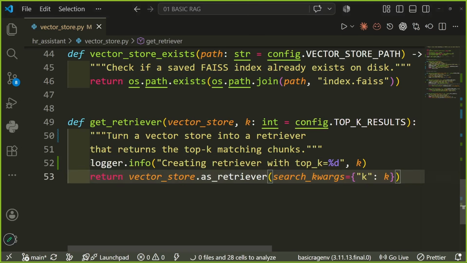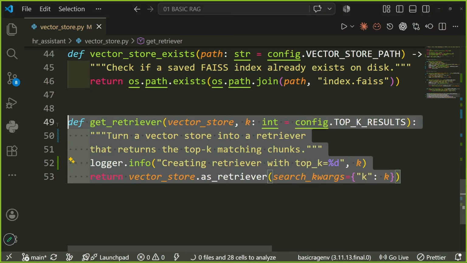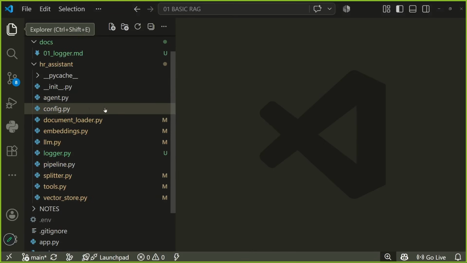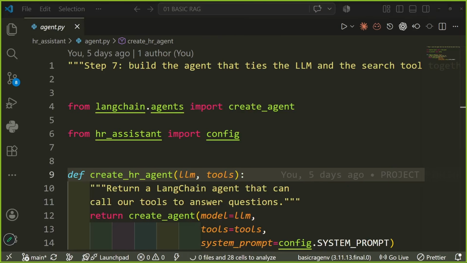Here for the retriever, we will write, hey, creating a retriever with top K documents. Okay, now vector store is done. What files are remaining now? We will just quickly finish them. Agent file is remaining. So let me go to the agent file.